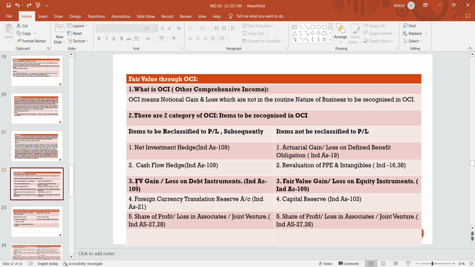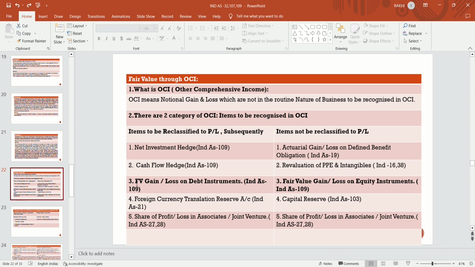So there are two categories of OCI items to be recognized: items to be reclassified to profit and loss account subsequently, and items not to be reclassified.